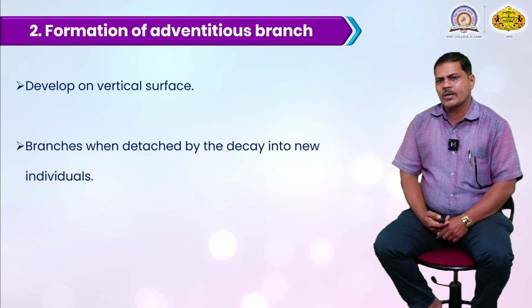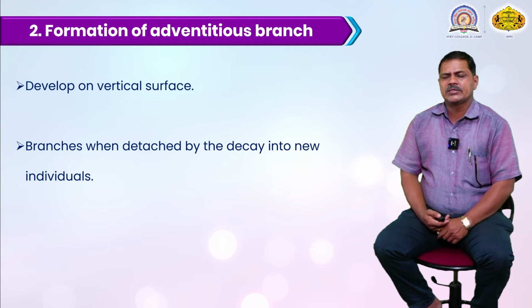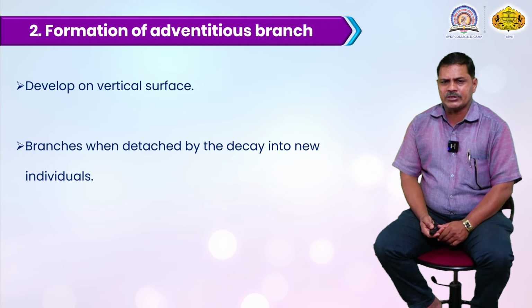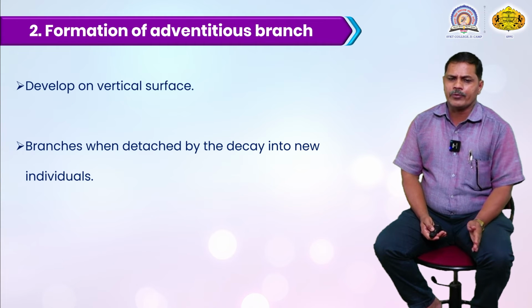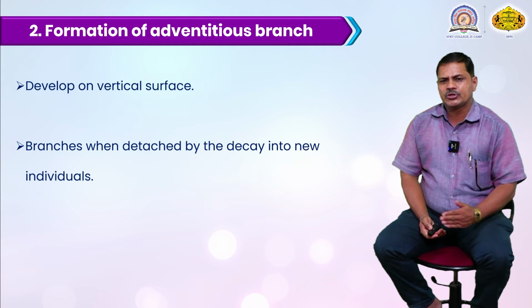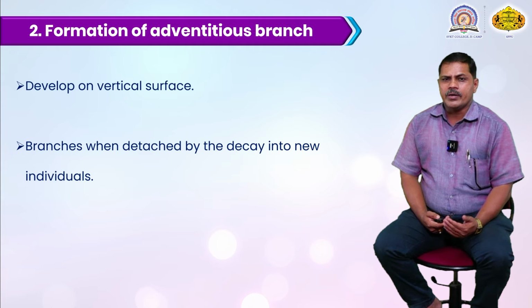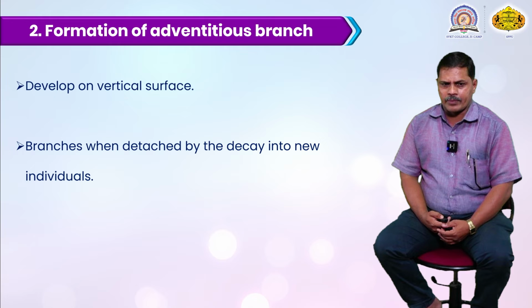Next is the formation of adventitious branches. In Marchantia species, adventitious branches form at the apical portion. After a certain duration they separate out, and these adventitious branches also develop into new individual plants.